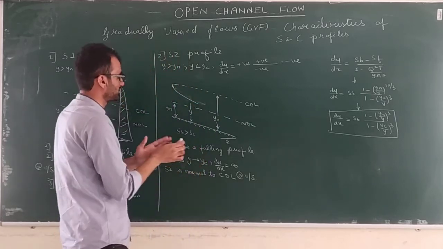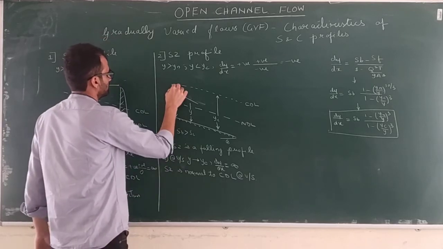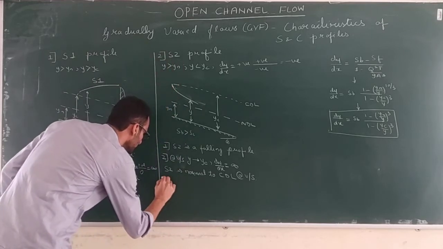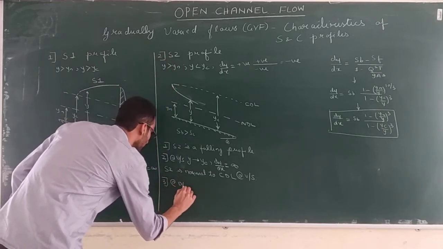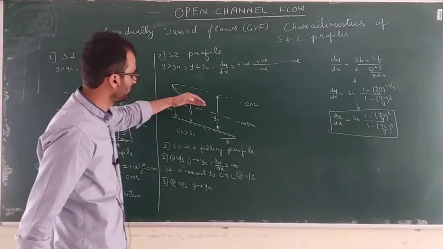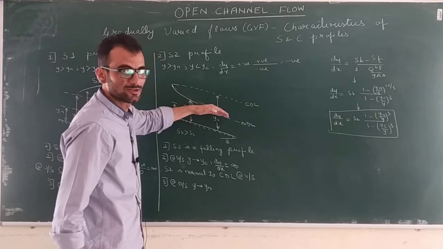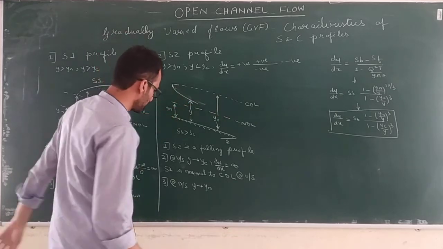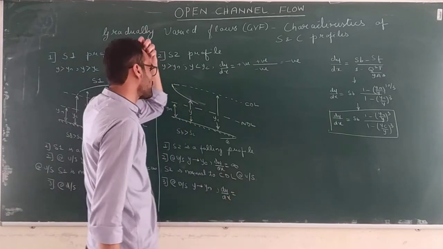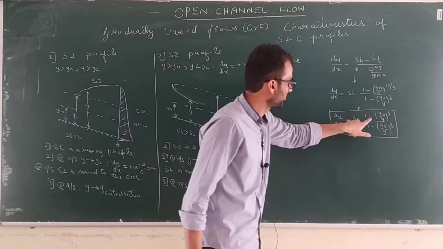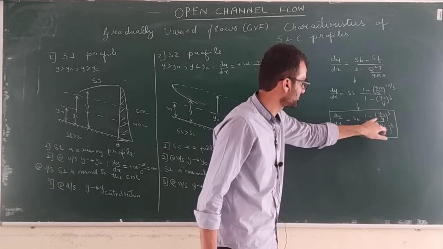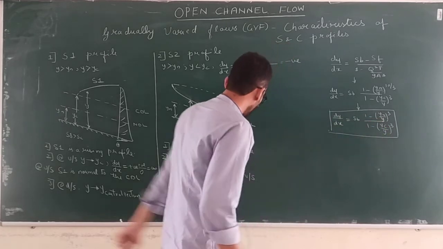And what will happen at the upstream? See, this is normal. What will happen at the upstream? At upstream, sorry, at downstream, y tends to yn. Okay. Flow depth will be almost equal to the normal depth. So your dy by dx becomes, see, dy by dx becomes 1 minus yn by y, but y is equal to yc. So 1 minus 1 equal to 0. So dy by dx is 0.